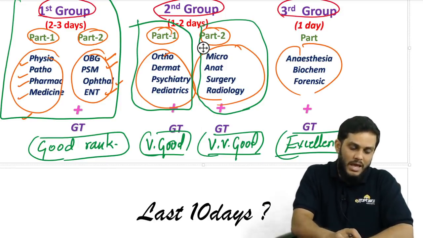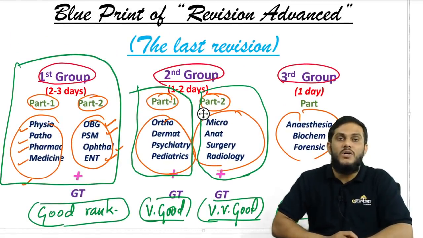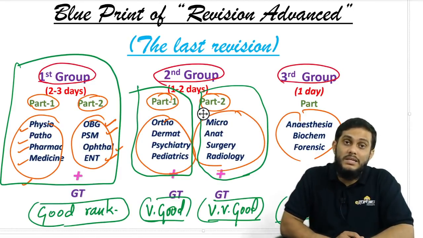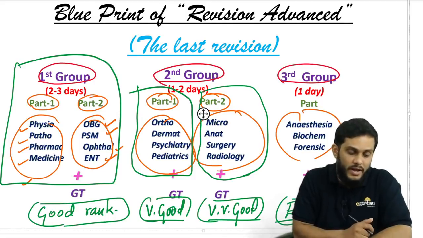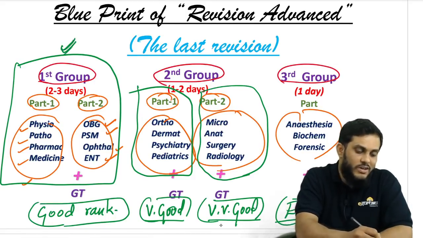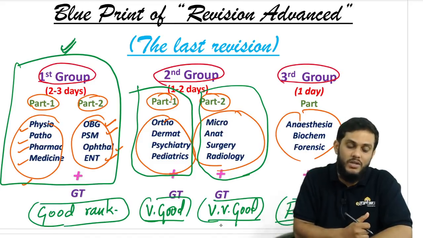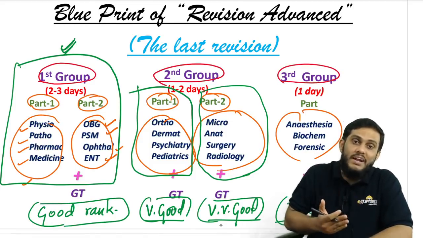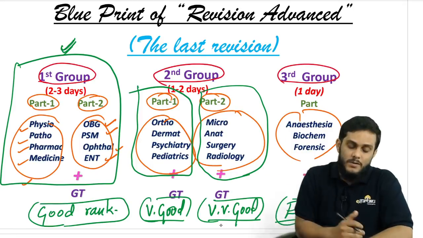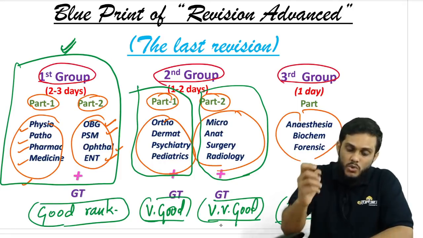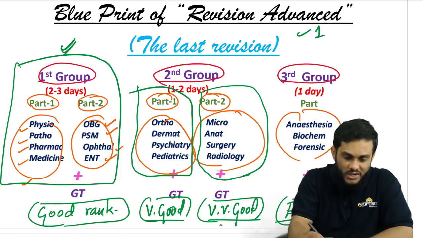So this is the plan which is in front of you, the revision advanced, the last revision. In this, what I'm telling is, to get a good rank, the first eight subjects are very, very important. Without the eight subjects, it's very difficult to get a very good rank. If you keep on adding four subjects, then three subjects, your rank will become very good, and your rank will become excellent. So this is the first thing which I wanted to explain here.